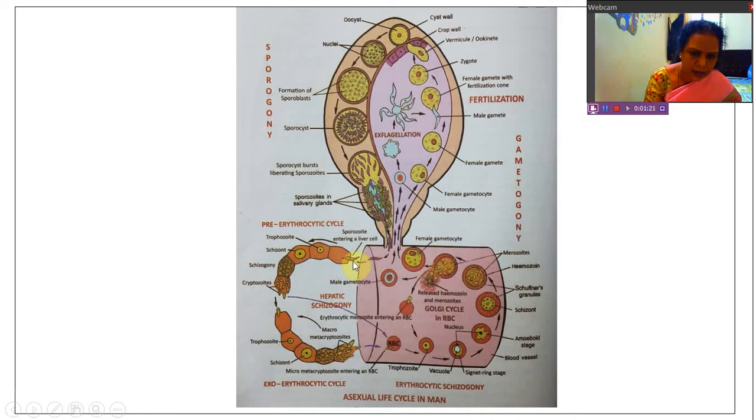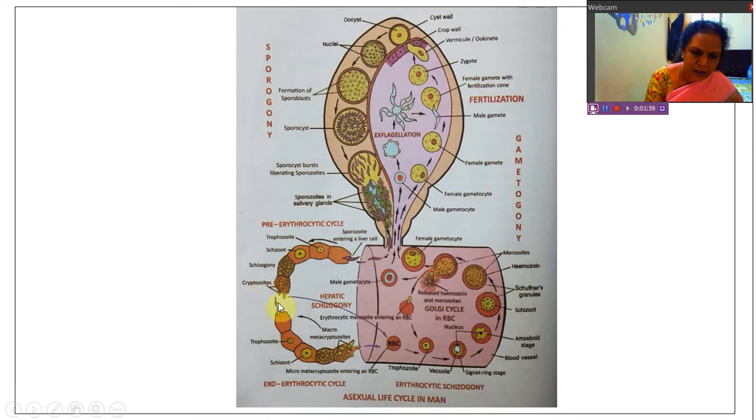We'll see here. This is the pre-erythrocytic cycle, and this is the exoerythrocytic cycle. In pre-erythrocytic cycle, these are the sporozoites which are entering the liver cells. These are the liver cells. They undergo changes. It is the trophozoite. Trophozoite becomes schizont, and schizont undergoes schizogony. And what are released? First generation merozoites are cryptozoites.